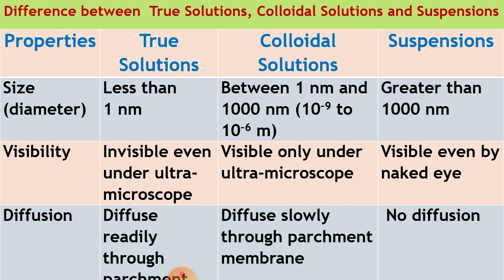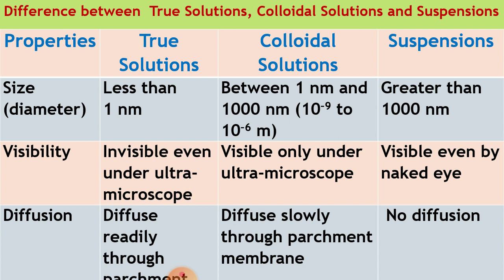Second property, visibility. True solutions are invisible even under an ultramicroscope, but colloidal solutions are visible only under an ultramicroscope. But the suspension is visible even by the naked eye. So these are the differences between true solution, colloidal solution and suspension on the basis of visibility.